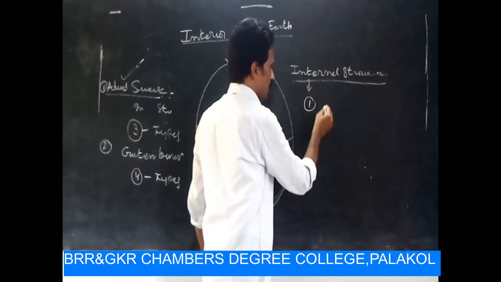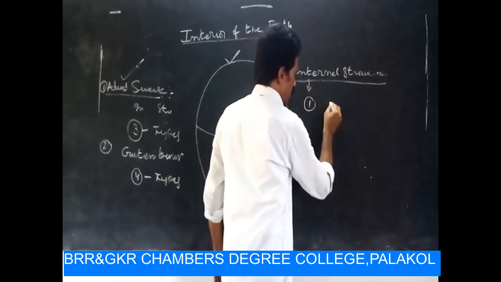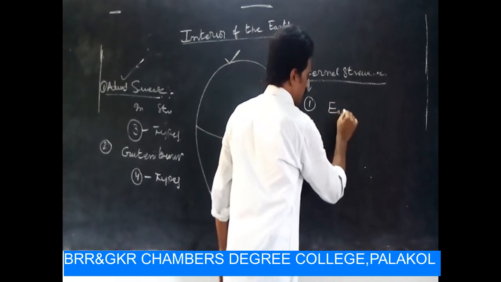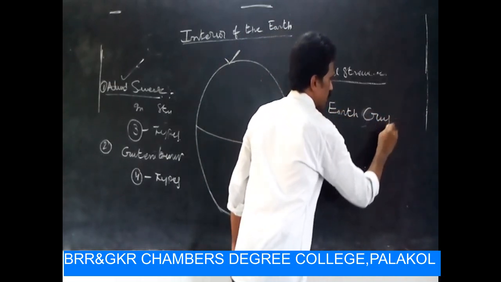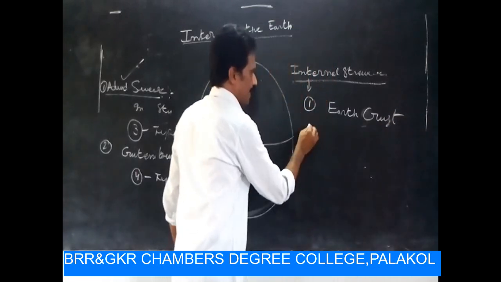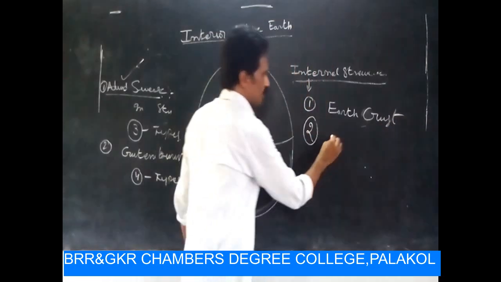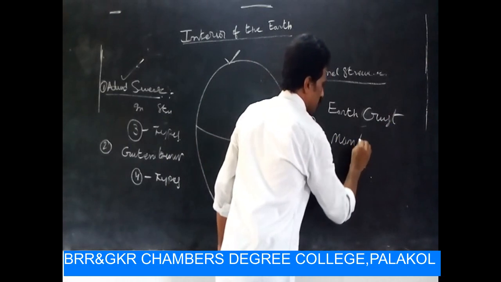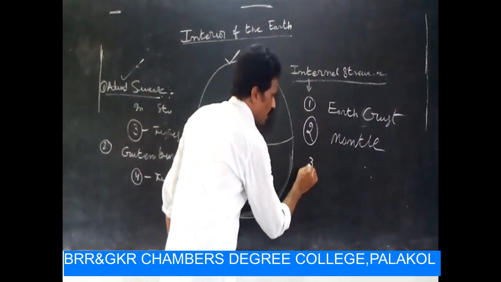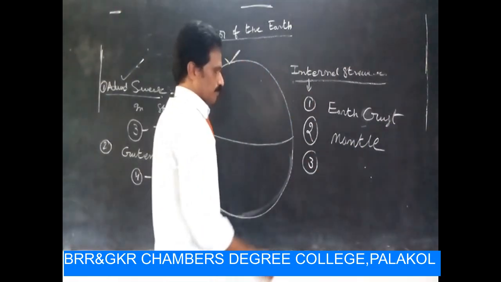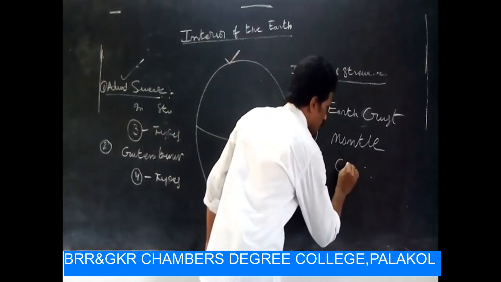The first one is earth crust, the second one is mantle, and the third one is core.